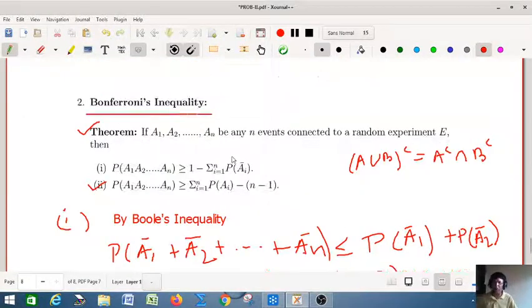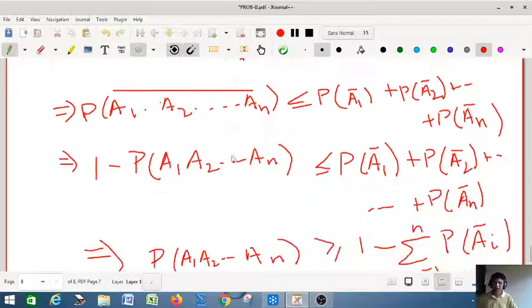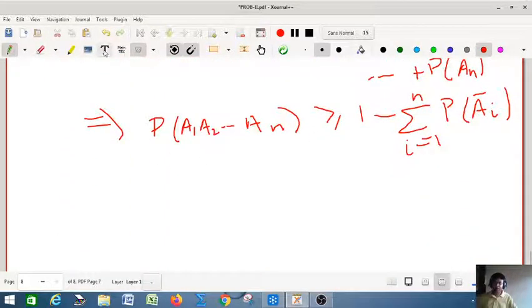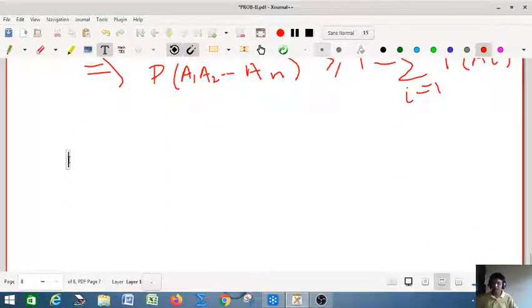These two inequalities, Boole's inequality and Bonferroni's inequality, are very important. Lastly, I will give you another assignment.